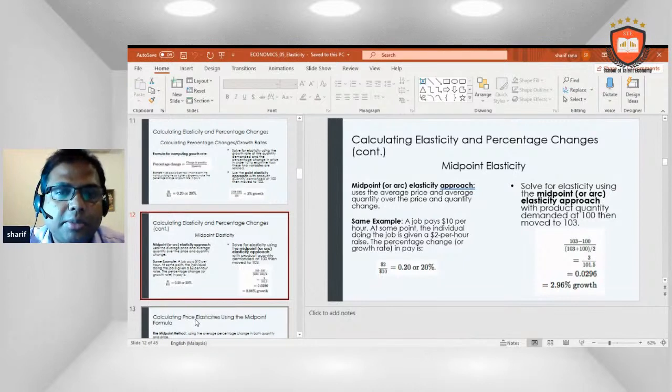Midpoint elasticity. The midpoint elasticity approach uses the average price and average quantity over the price and quantity change. As an example, a job pays $10 per hour. At some point, the individual doing the job is given a $2 per hour raise, and the percentage change is $2 divided by $10, which equals 0.20. Solve the elasticity using the midpoint approach, with quantity demanded at 100, then moving to 103. So 103 minus 100, divided by (103 plus 100) divided by 2, equals 2.96% growth.